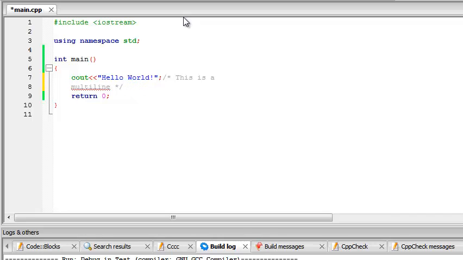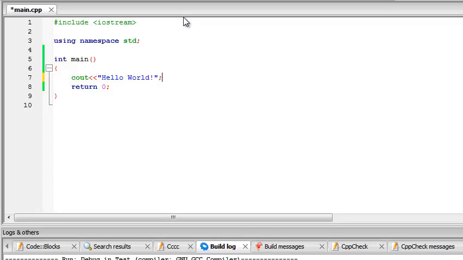The compiler will also completely ignore anything that is in between the forward slash and the asterisk.